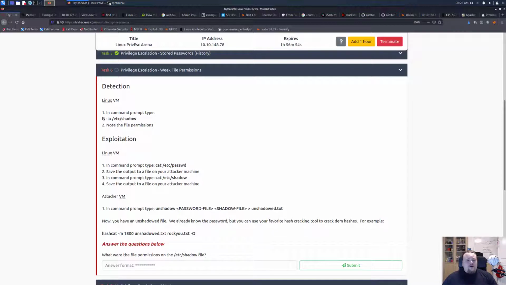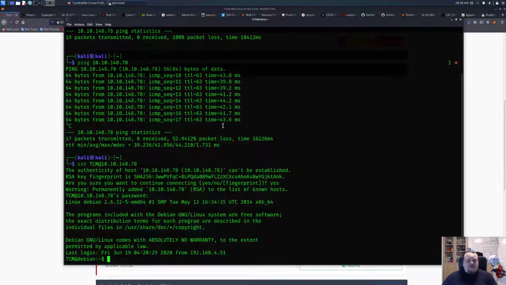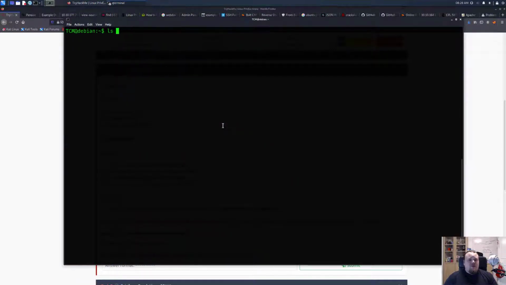Now we're going to type ls -la to see the permissions of the file called shadow. So let's clear the screen, ls -la /etc/shadow. What we see here is that the shadow file is readable and writable by root. It's readable and writable by others in the group, sorry, and then others. So the owner, the group, and of course everyone else.